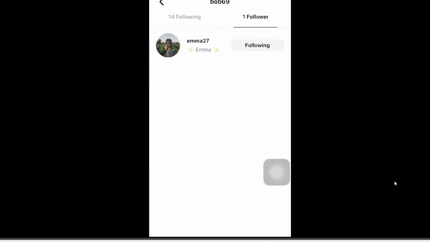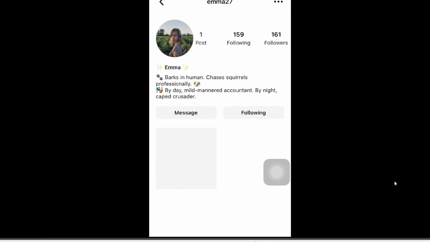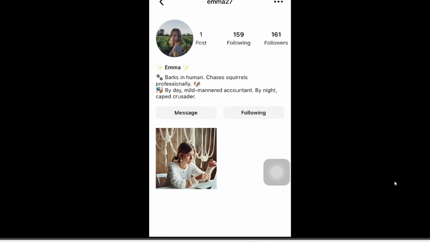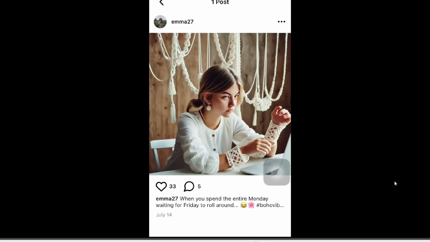So apparently it's this user called Emma. And then actually, let me click into this account and see who she is. So, okay, it seems like she's a dog. Barks inhuman, chases squirrels. And then let's look at her post. When you spend the entire Monday waiting for Friday to roll around. All right, a pretty generic post. I'm going to give it a like.